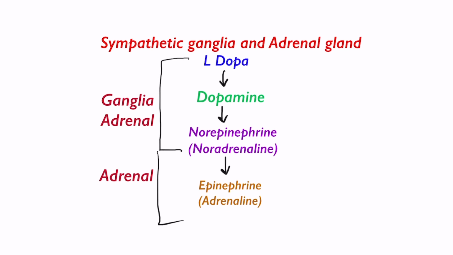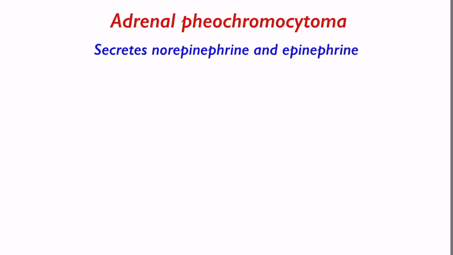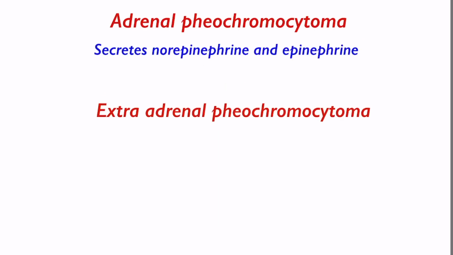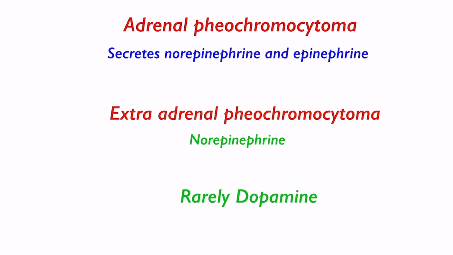to epinephrine or adrenaline. Hence the term, epinephrine, above nephrous, above kidney. Adrenaline means from adrenal. Norepinephrine means not above kidney, and noradrenaline means not from adrenal. Consequently, adrenal pheochromocytoma secretes both norepinephrine and epinephrine, while extraadrenal pheochromocytoma produces mainly norepinephrine. Rarely, pheochromocytoma may produce exclusively dopamine.